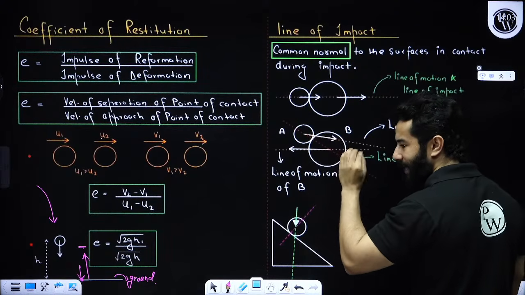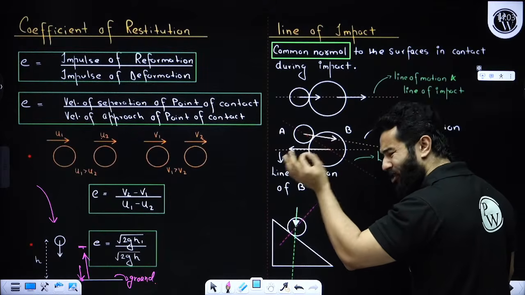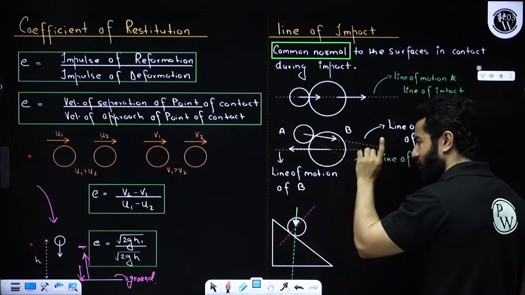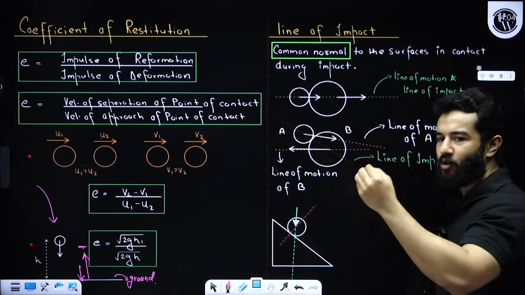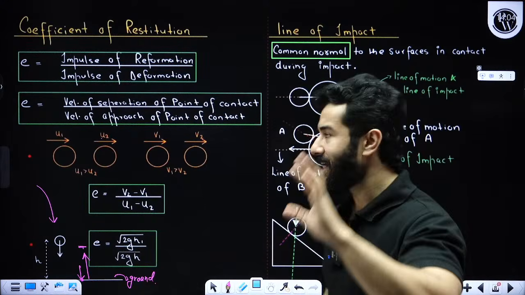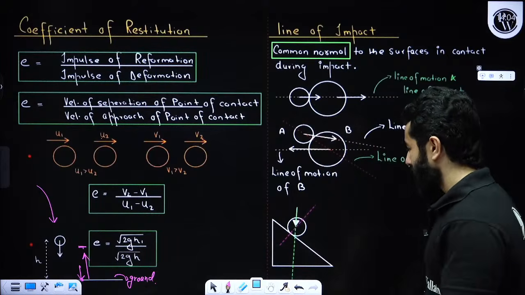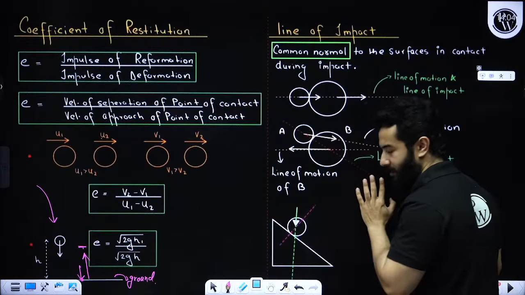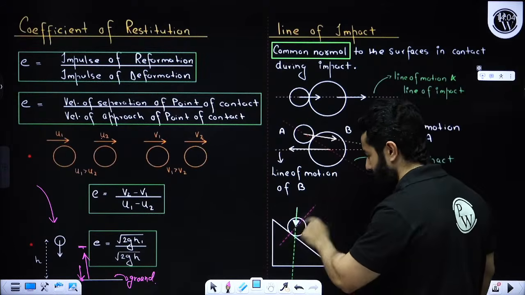If let's suppose any one particle has any component of velocity other than the direction of line of impact, that means that we are going to have an oblique collision. Else, this is case of head-on collision. This is also oblique collision. This is line of motion. This is line of impact, right? This is line of motion. This is line of impact.